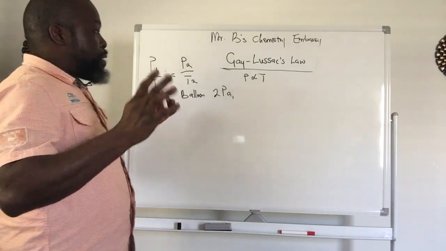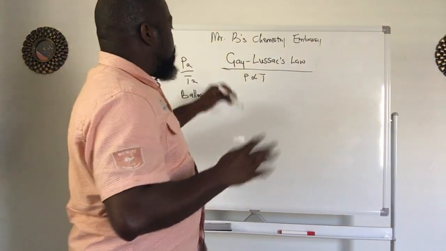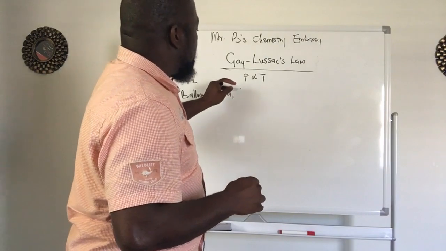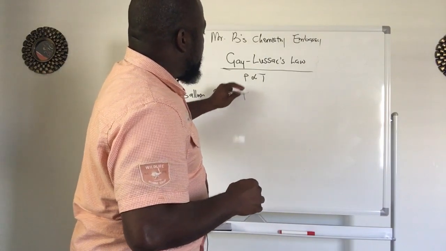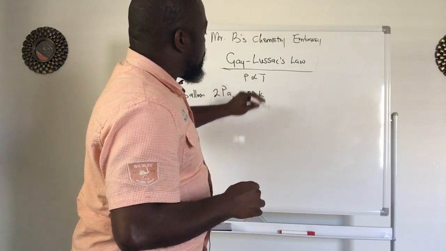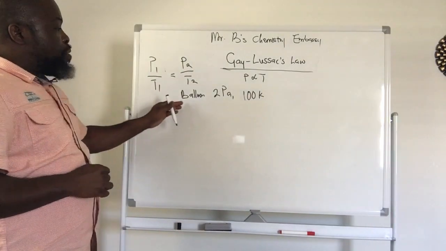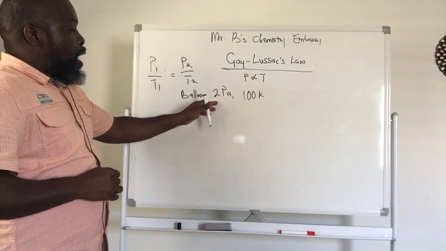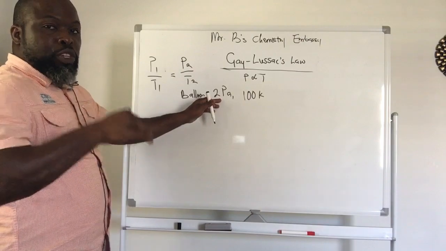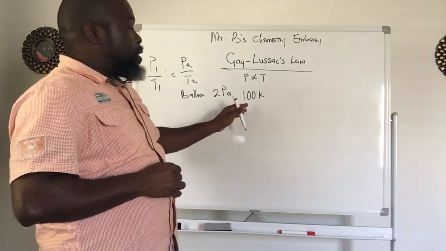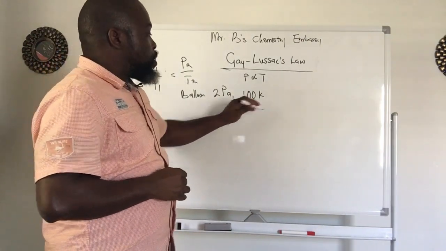Just for example, let's say 100 Kelvin. So the balloon has 2 Pascal of pressure in it, and it was inflated at 100 Kelvin.